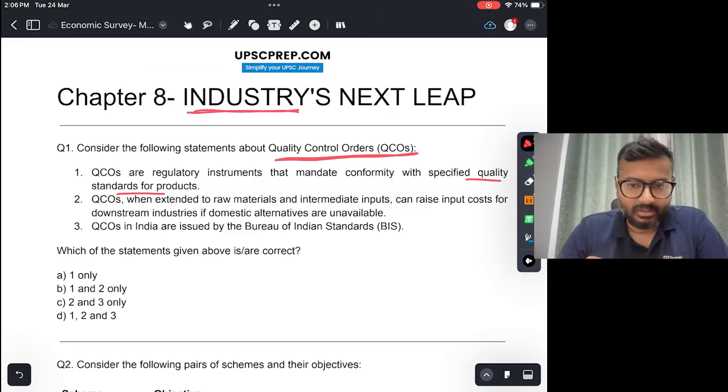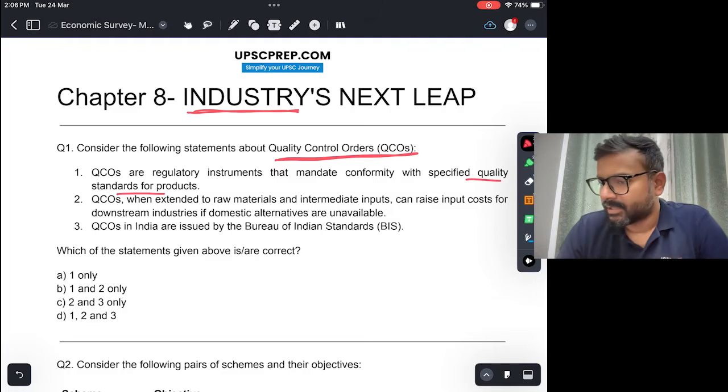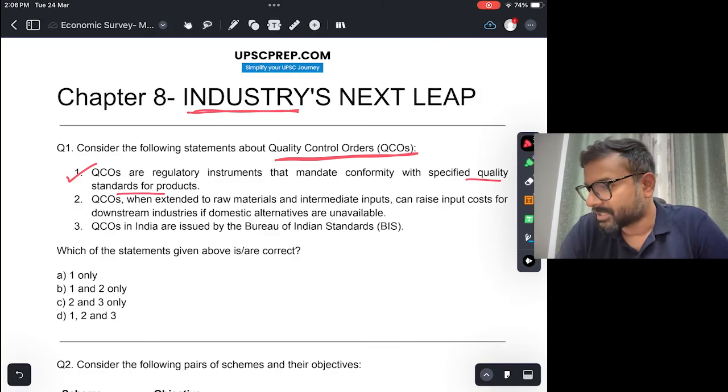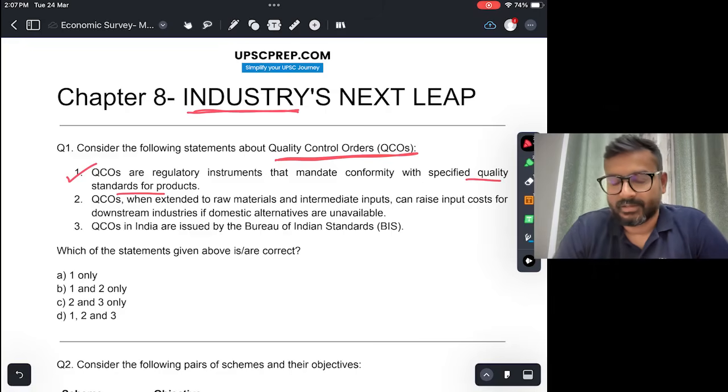So that is the work a quality control order does. In the domestic economy also, the government wants to ensure that at least some quality is maintained. So this is true. QCOs, when extended to raw materials and intermediate inputs, can raise input costs for downstream industries if domestic alternatives are unavailable.